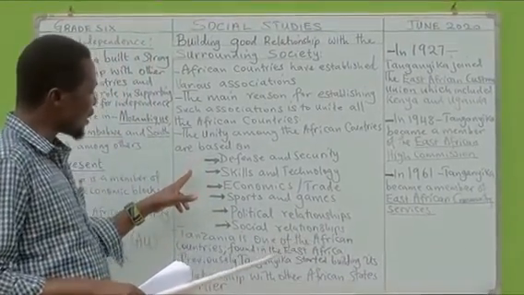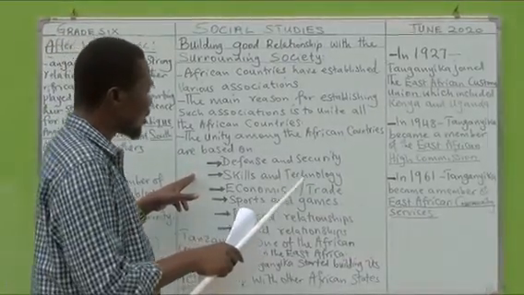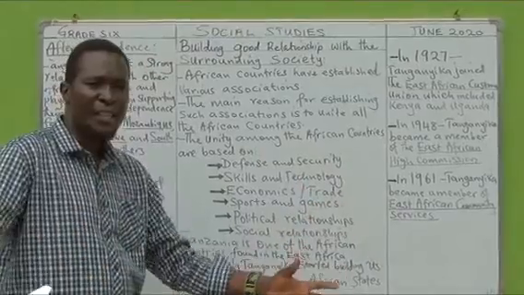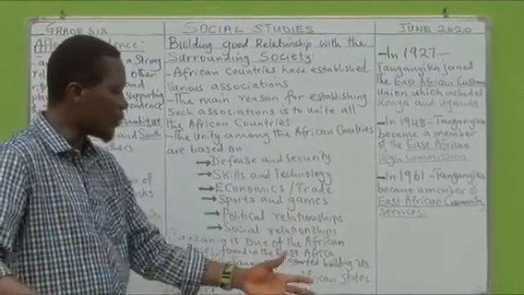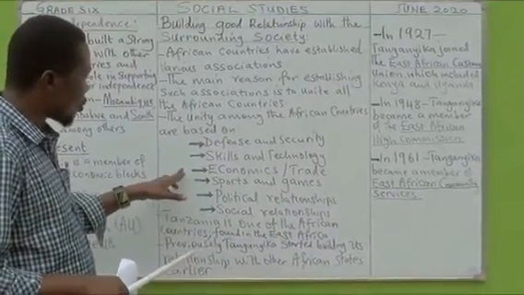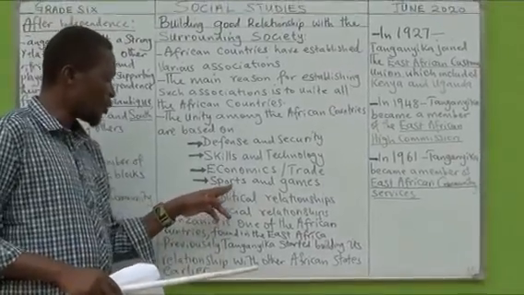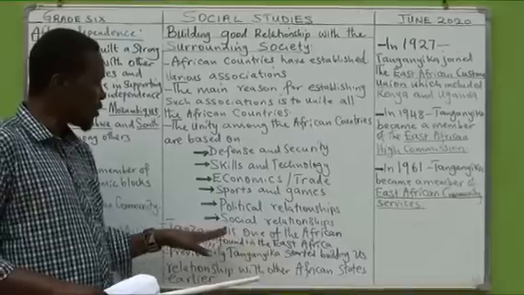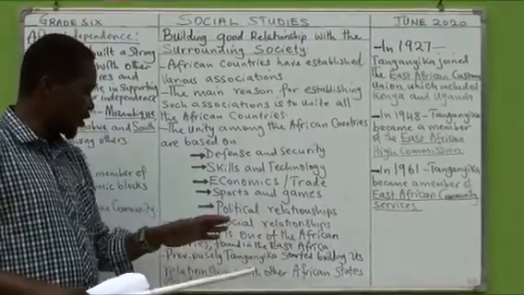The second one is skills and technology. Countries come together to share different skills in different fields of technology. We also have economic trade, sports and games, political relationships, and social relationships.